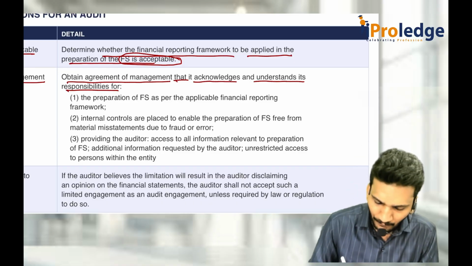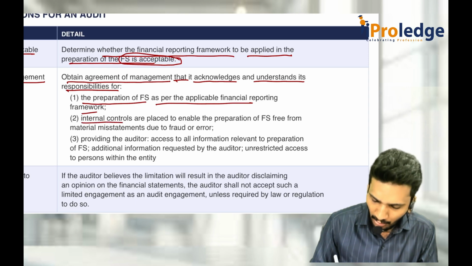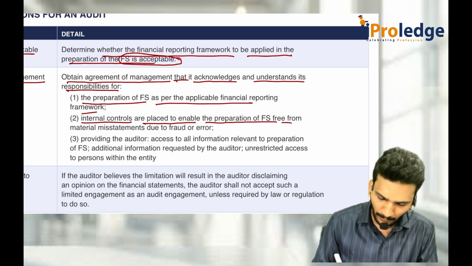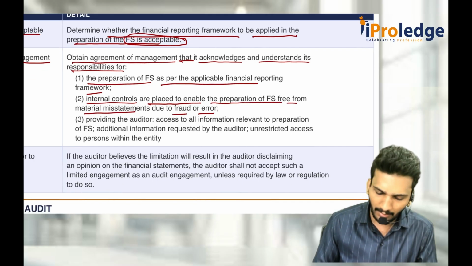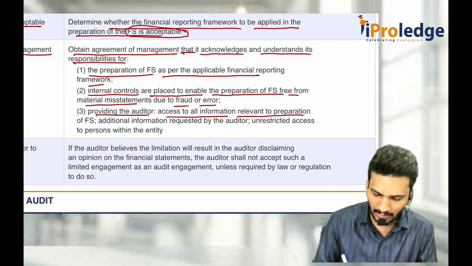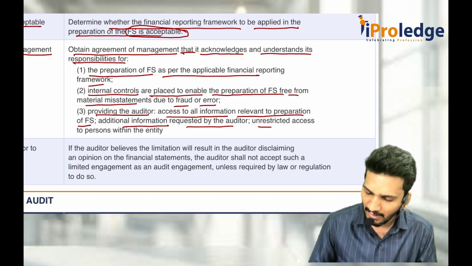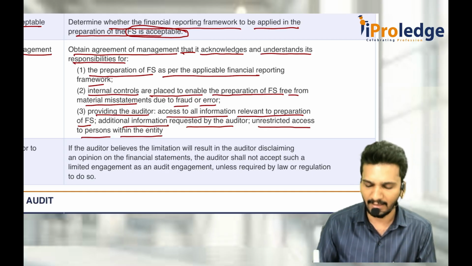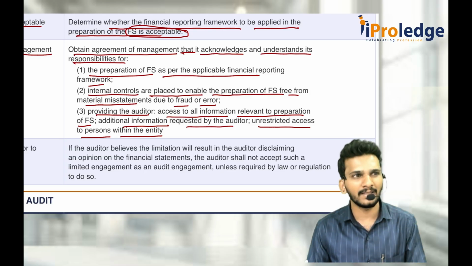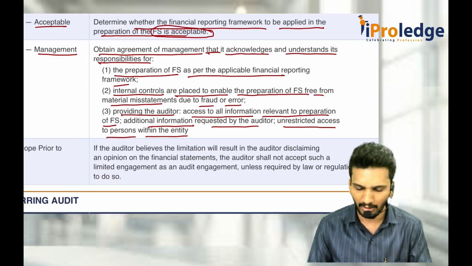So the first one is the preparation of financial statements as per AFRF, and internal controls are placed to enable the preparation of FS that is free from MMS, due to fraud or error, and providing the auditor access to all the information relevant to preparation of FS, additional information requested by the auditor, and unrestricted access to persons within the entity. That means if the auditor wants to talk to the accounting manager, you should give the accounting manager time so that he can provide whatever explanations are needed.